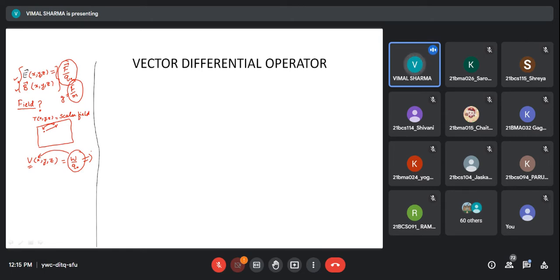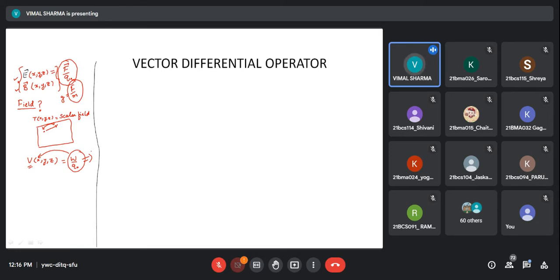So with this introduction, let me go into the mathematical part. Why we need this mathematics to be introduced here, and how this mathematics will help us in understanding these fields in a better way. We need to operate on these fields with some operations. Operations means I have a field. I want to know how fast it changes when we move from one point of the space to the other point of the space.